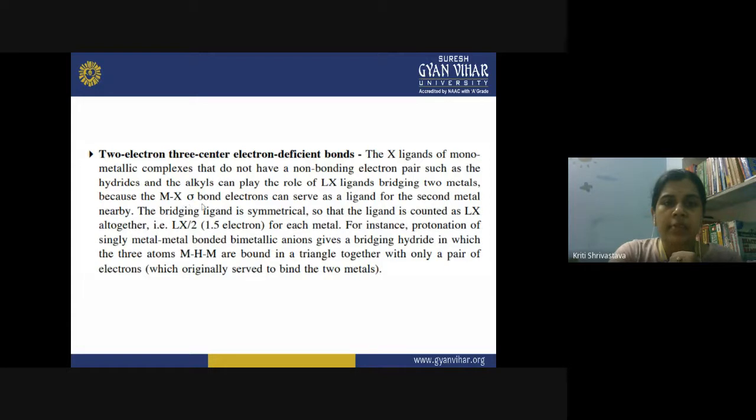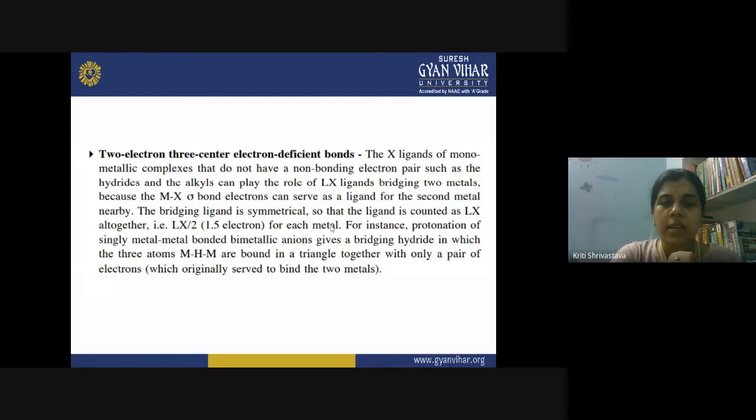Because the MX sigma bond has only two electrons involved here, the sigma bond electrons can serve as a ligand for the second metal nearby. The bridging ligand is symmetrical, so the ligand is counted as LX altogether. So the electronic contribution will be LX by 2, that is 1.5 electrons for each of the metals.